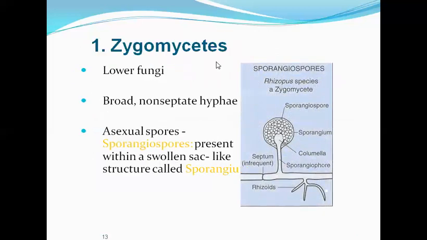First, coming to zygomycetes. These are lower fungi. They have broad and aseptate, or non-septate, hyphae. So here we can see they have broad hyphae. Then they produce asexual spores. They have the sporangiospores present. These sporangiospores are present within a swollen sac-like structure, which is called the sporangium, and inside the sporangium these sporangiospores are present.